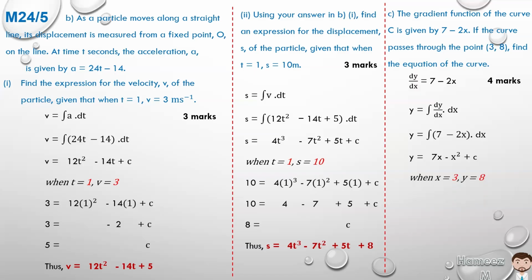And if we substitute into that equation above where there are 3 unknowns, we have y, we have x, and we have c. Given that we know y and x, we should be able to find c, just as we did in B part 1 and 2. So 8 is equal to 7 times 3 minus 3 squared plus c. 7 3s are 21. 21 minus 9 is 12. So 8 minus 12 is minus 4. Minus 4 is equal to c. Thus, what is y? We wanted to find the equation of the curve. Y is equal to 7x minus x squared minus 4.